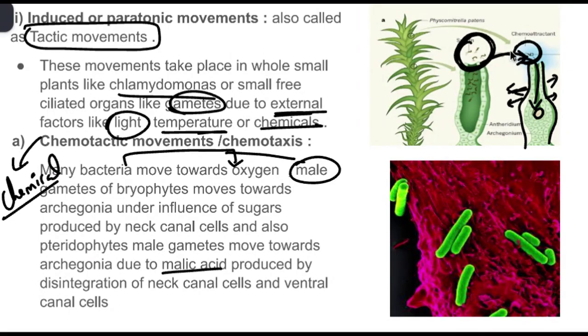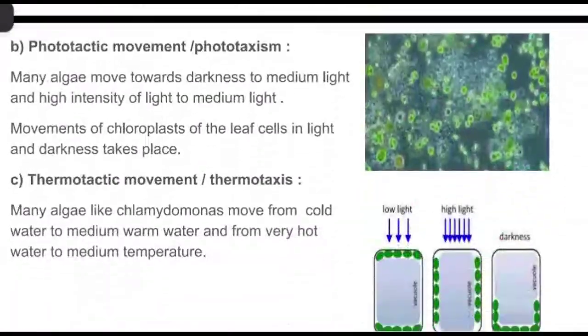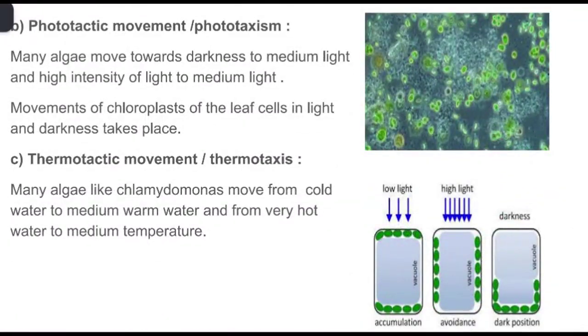Even in pteridophyta, the same process happens because of the production of malic acid by the neck cells of archegonia. And then we have phototactic movements, also called phototaxis. Many algae move from darkness to medium light, or from high intensity light to medium light. Here also, if you observe, this is an example of homeostasis. They are maintaining medium light.